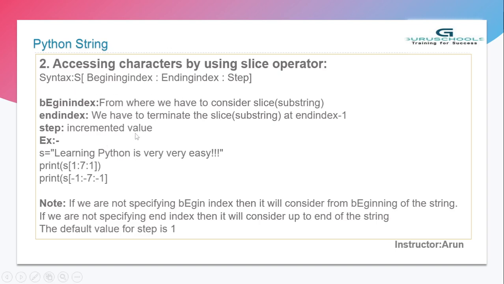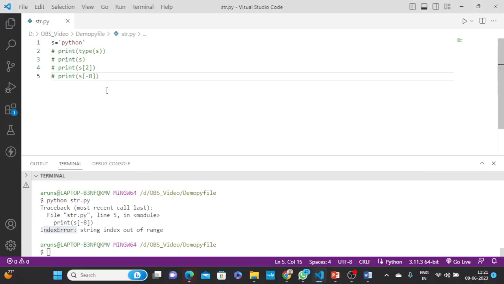Steps means the increment value. By default, if you do not give the begin index, it is considered 0. The end index means the last position of the string, the nth number, and the step is 1 by default. I will explain how slicing works practically. Let's start with the practical slicing concept.